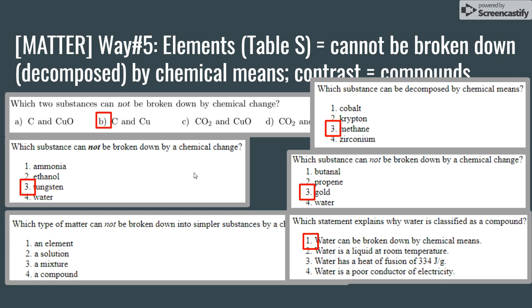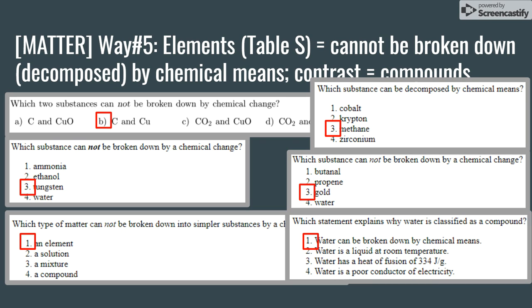Which type of matter cannot be broken down into simpler substances by a chemical change? Okay, remember, elements are the only things that cannot be broken down by any chemical means.